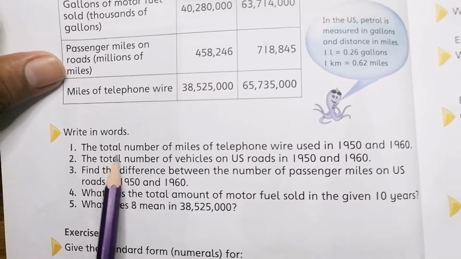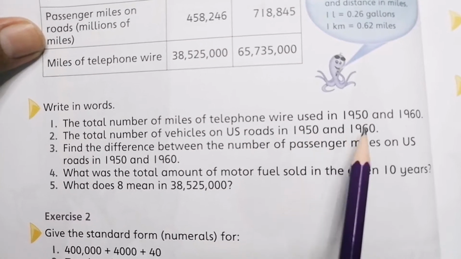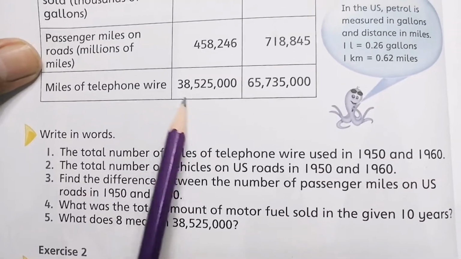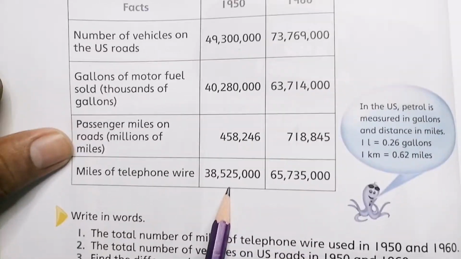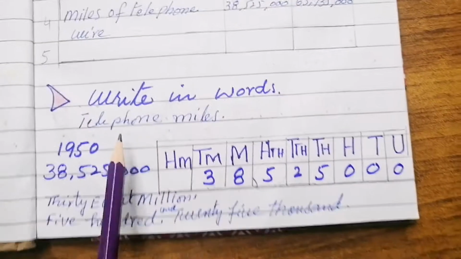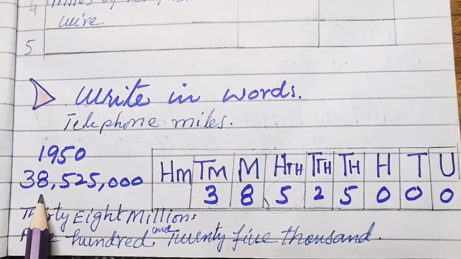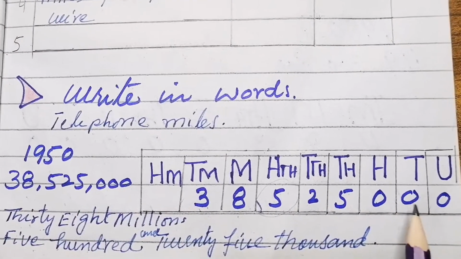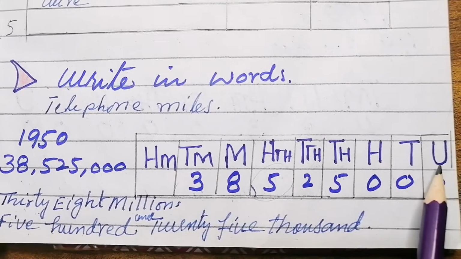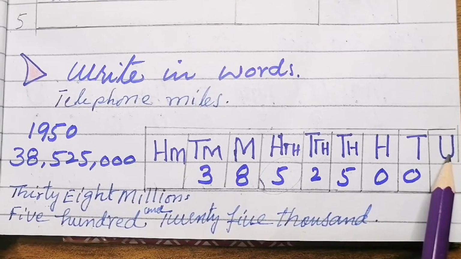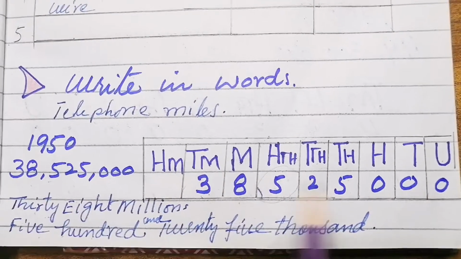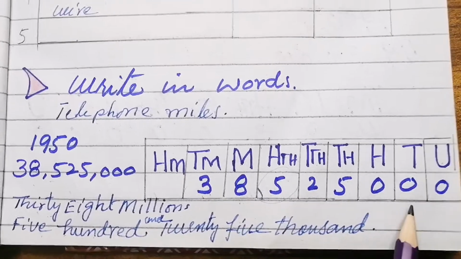Question number 1 is the total number of miles of telephone wire used in 1950 and 1960. The figure for 1950 and the figure for 1960 are given. Telephone wire miles in 1950 were this figure. It is better to write this figure into the place value chart: unit, tens, hundred, thousand, 10,000, 100,000, million, and 10 million. We'll put all these numbers in the place value chart and see their value.